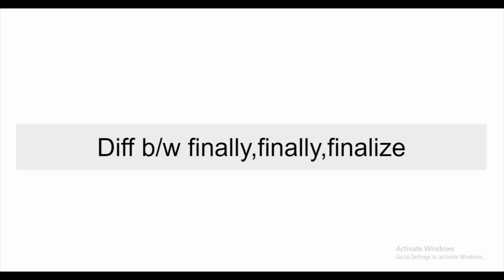And finalize is called by the Java garbage collector. Whenever garbage collection runs, this finalize method will be called, guys. And it can also be called explicitly by an application programmer.